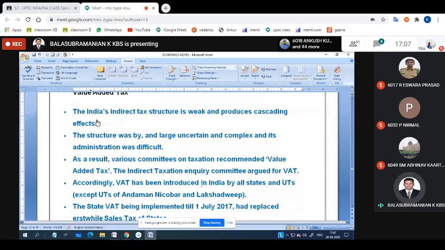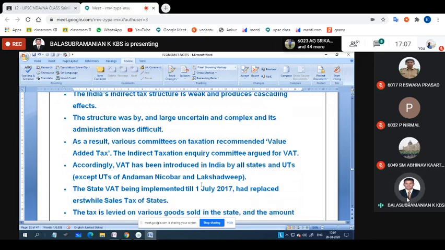To avoid that, the government abolished that one and introduced goods and service taxes later. As a result, various commodity taxation committees recommended value added tax. The Indirect Taxation Inquiry Committee argued for VAT.